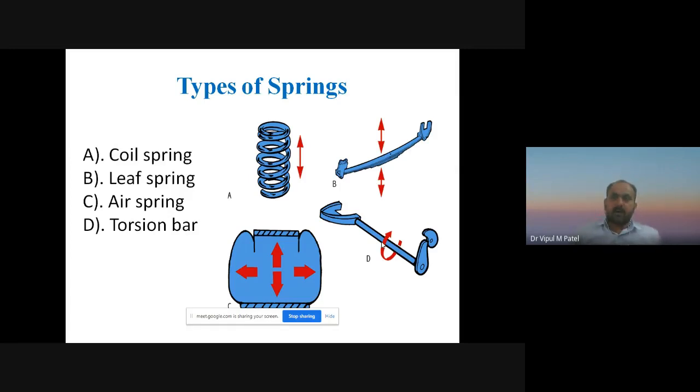also may ask, explain different types of springs and uses of the spring. At that time you have to explain it with a figure, and you have to mention all these important things, like which type of spring we are using in the automobile vehicle, the current scenario, and in the old vehicle which type of spring was used in the automobile vehicle, and all these things. So these are the types of spring.